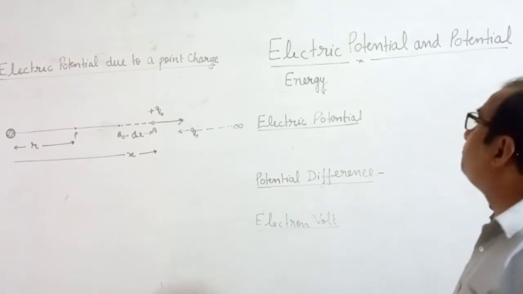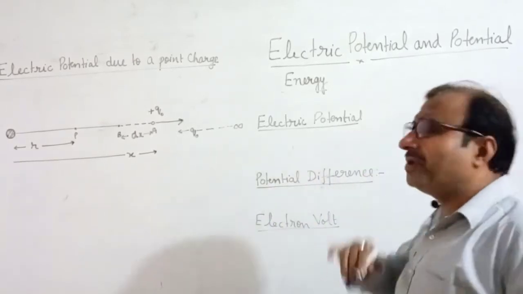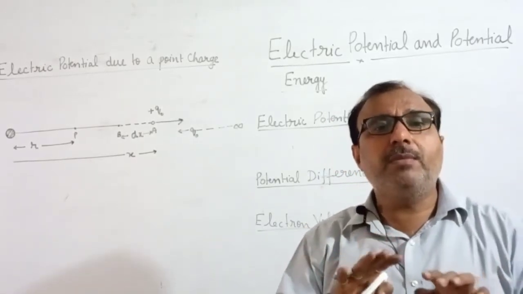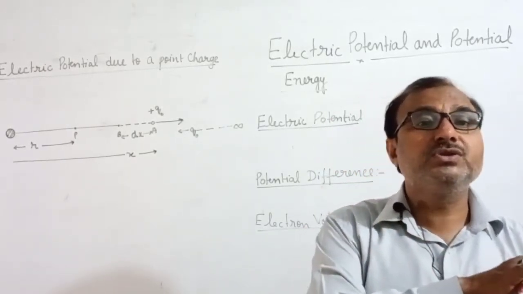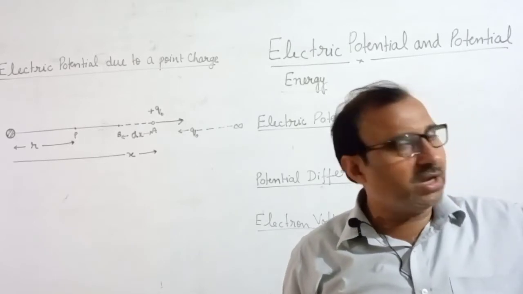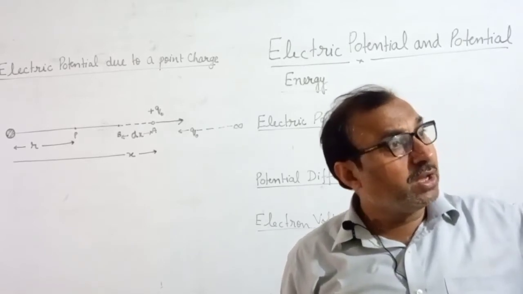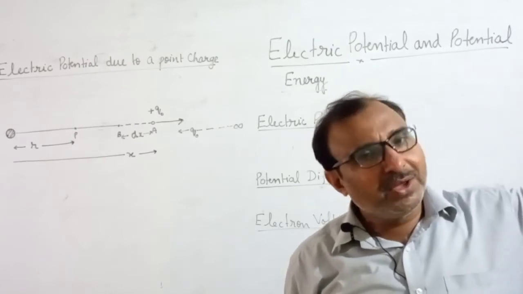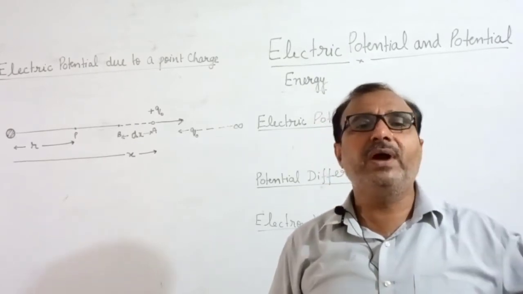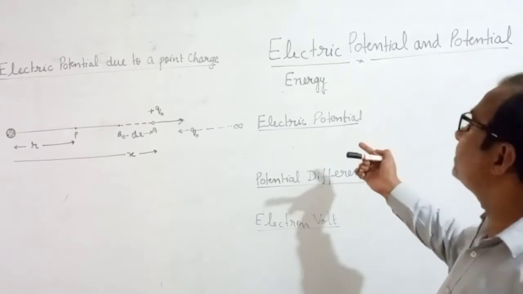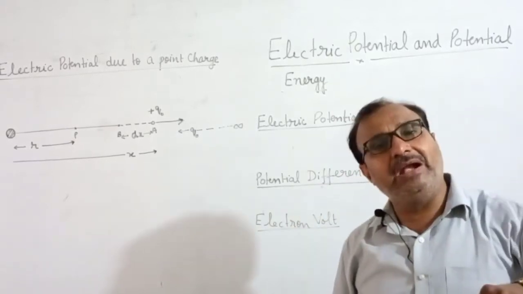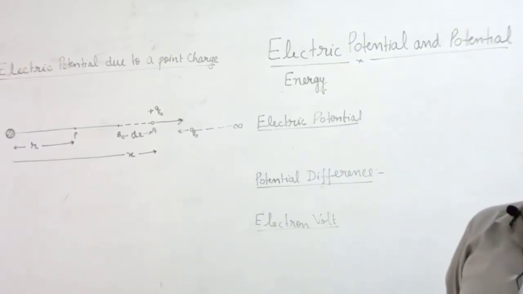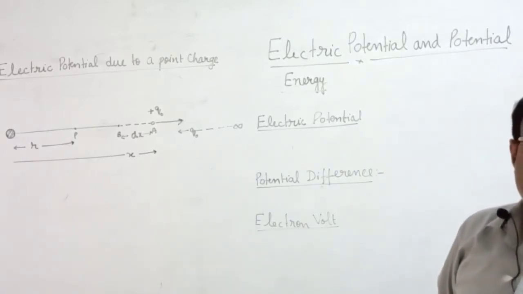In the same way, electric potential. Again, see here the term mass is replaced by charge. Work done in taking unit charge from infinite to a point inside the electric field is known as electric potential at that point.